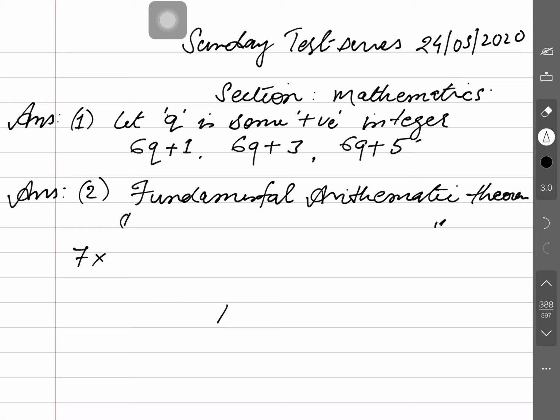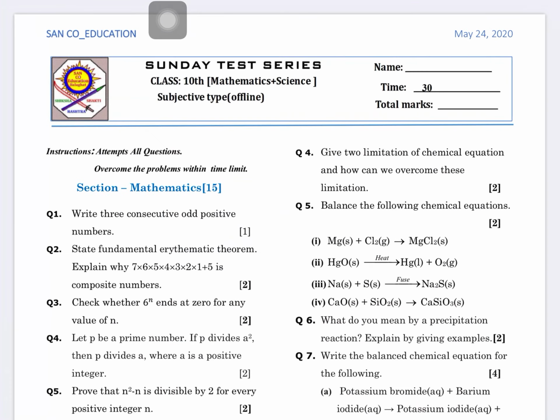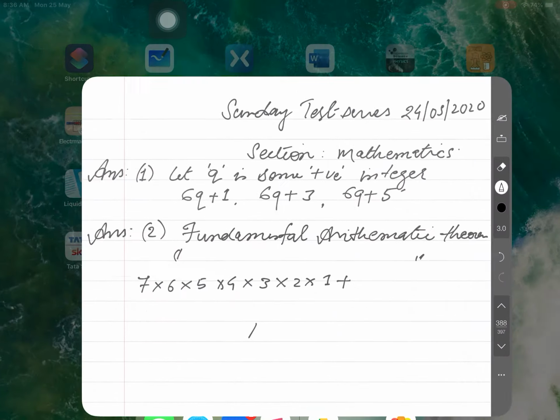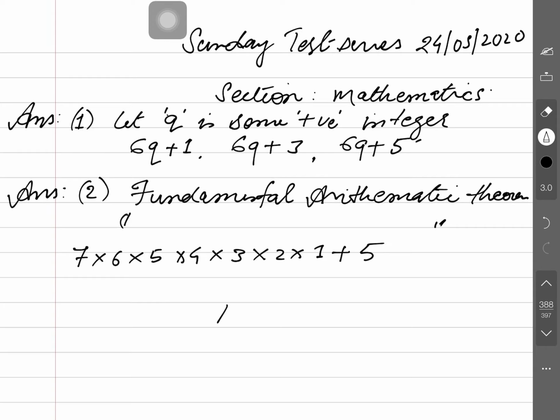Then 7 times 6 times 5 times 4 times 3 times 2 times 1 plus 5 is a composite number. We need to explain why it is a composite number.